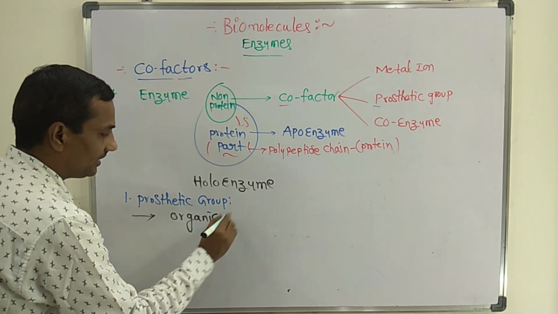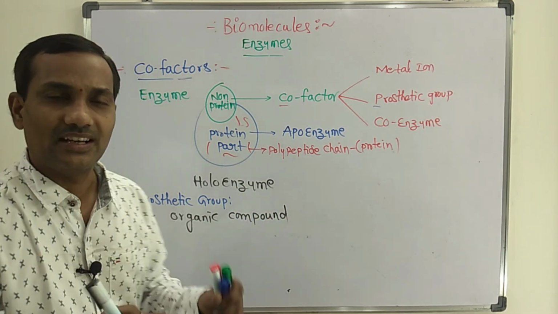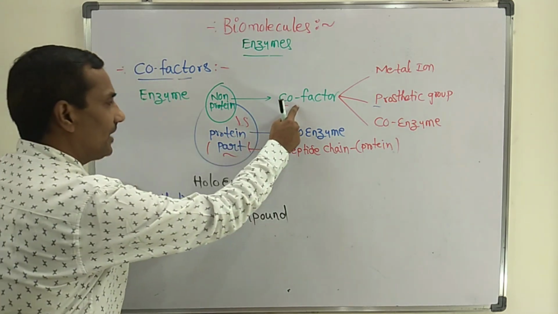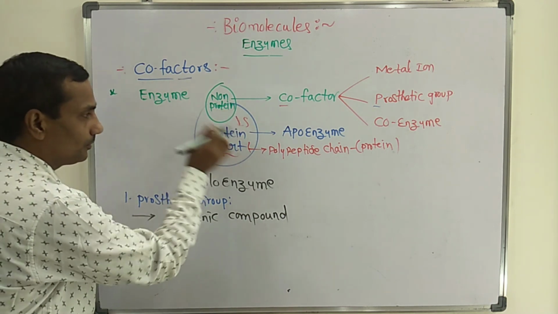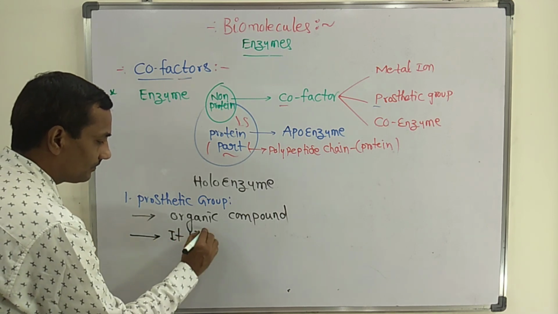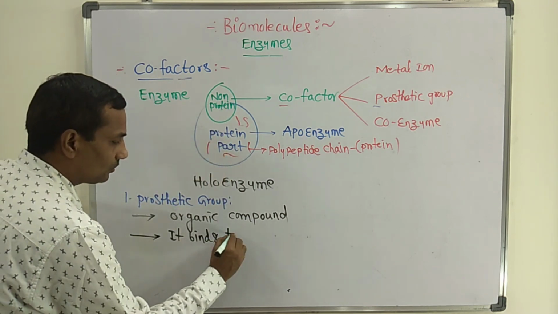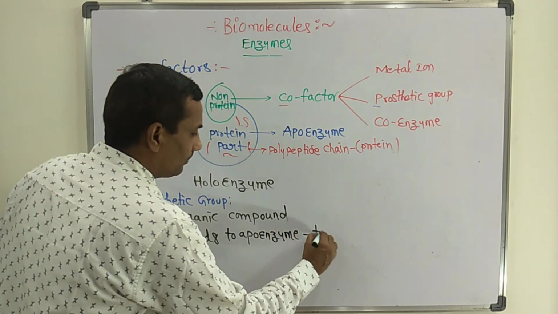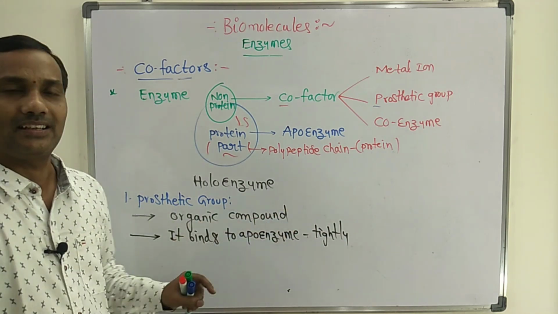It is an organic compound that consists of carbon. How does it bind to apoenzyme? That is very important. It binds to apoenzyme tightly.